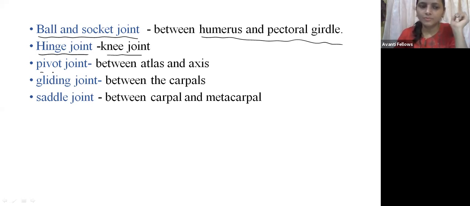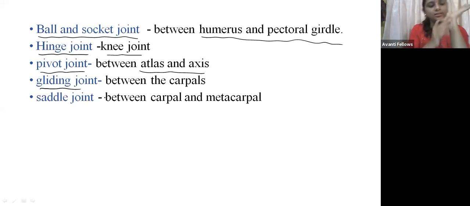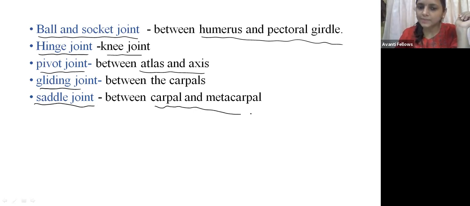Okay. The pivot joint is between the atlas, the first vertebra, and the axis. The next is the gliding joint. Where is the gliding joint present? Between the carpals, in the wrist. And the saddle joint is present between the carpal and the metacarpal.